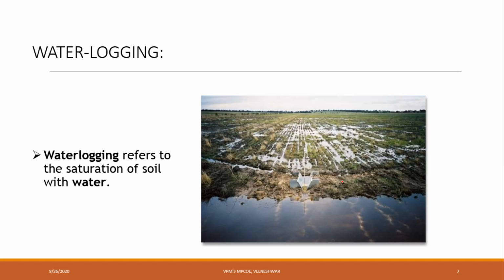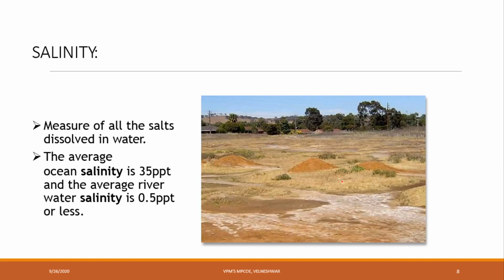Next, waterlogging, I just said for you. Next, salinity. Salinity is the measure of all the salts dissolved in water. The average ocean salinity is 35 ppt, and the average river water salinity is 0.5 ppt or less.